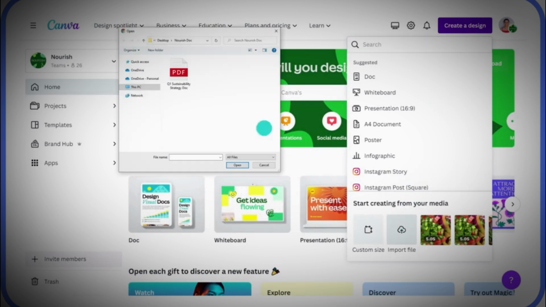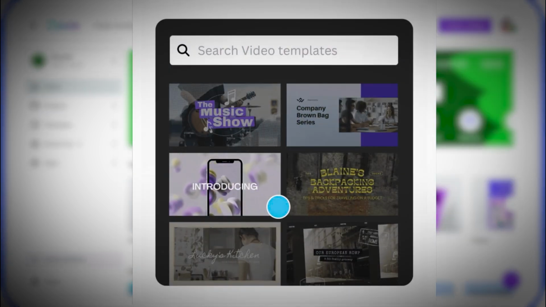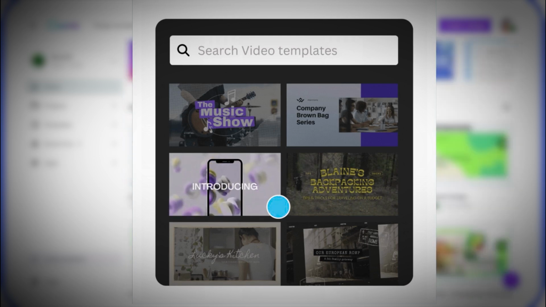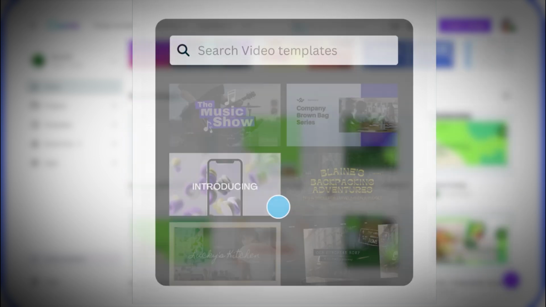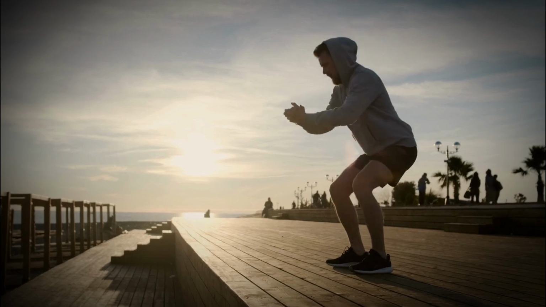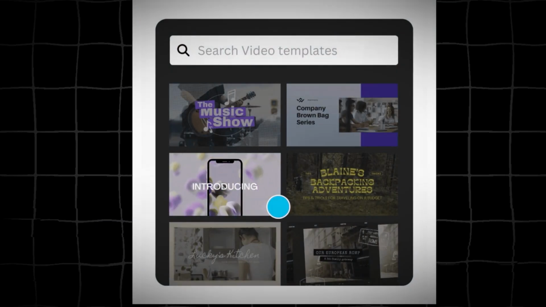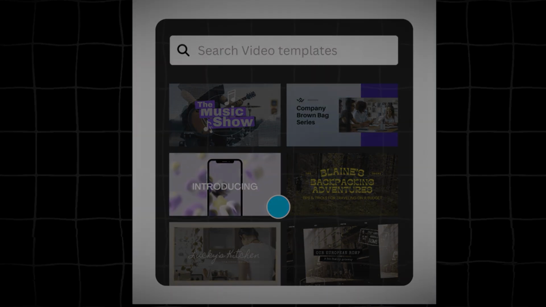To get started, do this. Canva has hundreds of templates specifically intended for short-form video platforms like YouTube Shorts, Instagram Reels, or TikTok. Whether it's a fitness video or a quick tutorial, there's a template for everything. And try to customize it with your branding. This is the only way you can make your content unique.